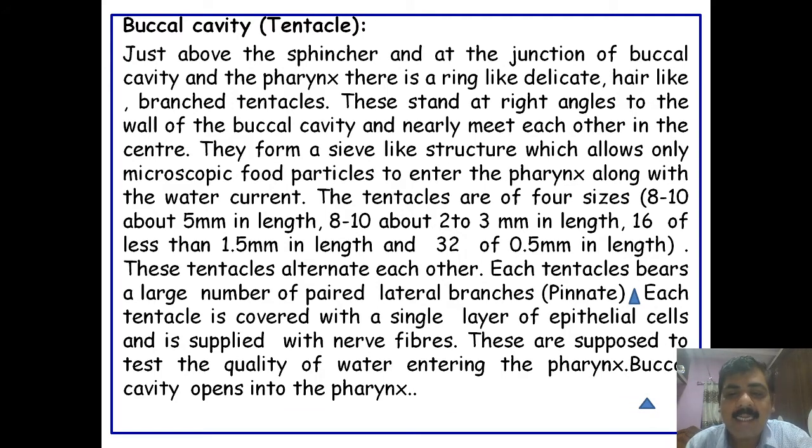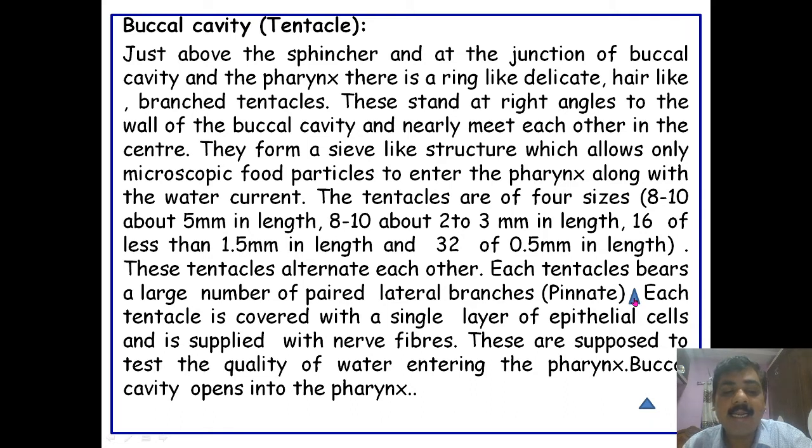These tentacles are of four sizes: 8 to 10 about 5 in length, then 8 to 10 about 2 to 3 in length, 16 of less than 1.5 in length, and 32 of 0.5 in length. And these tentacles alternate with each other.